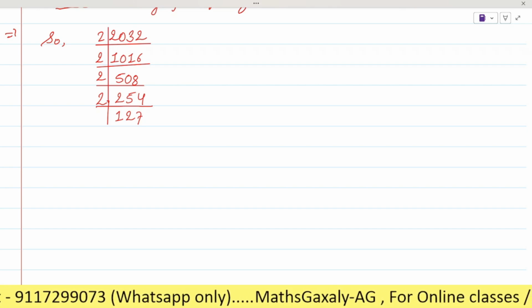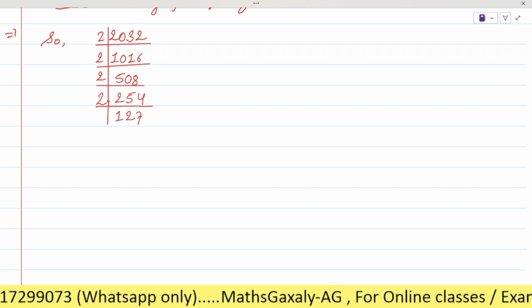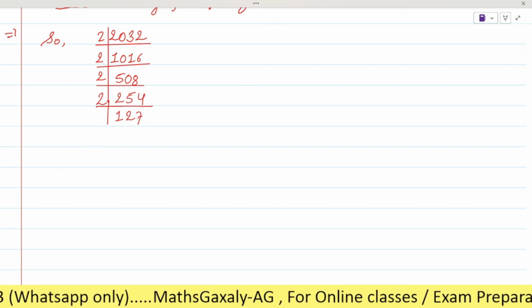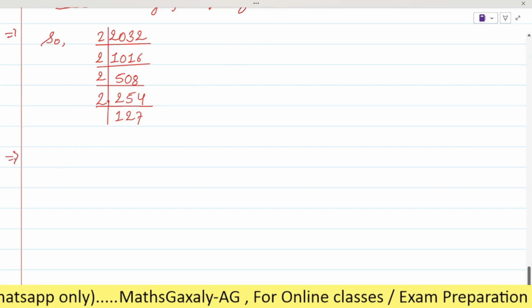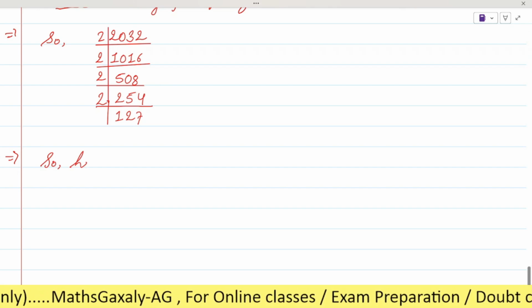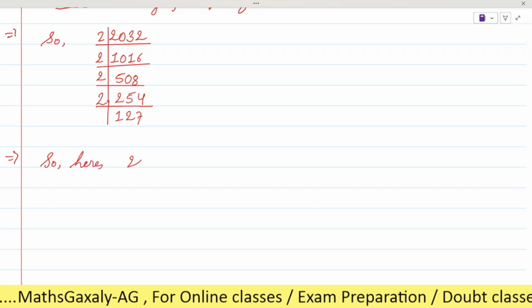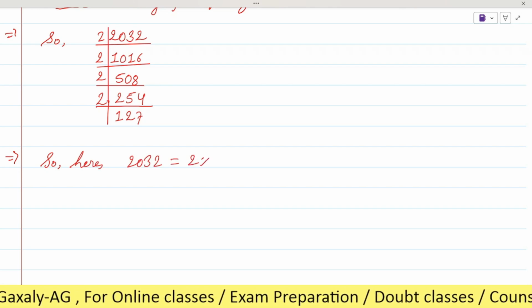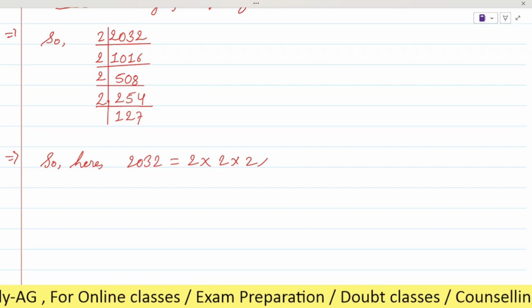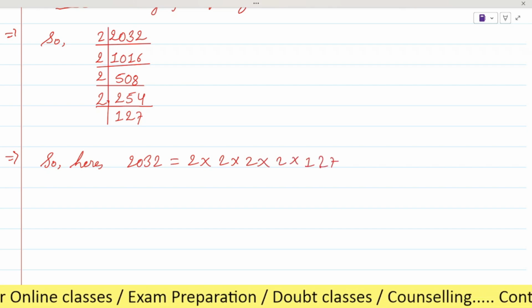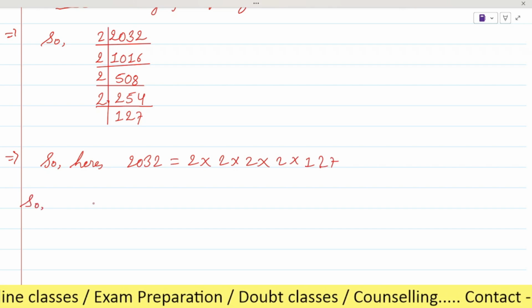But here we have to write some more points. We have to write a square, so we will write the arrow sign before the margin. So here, 2032 equals what? It will be 2 into 2 into 2 into 2 into 127, right?